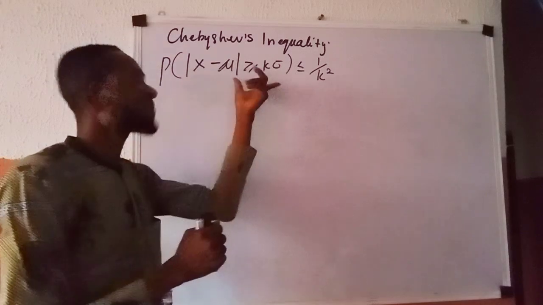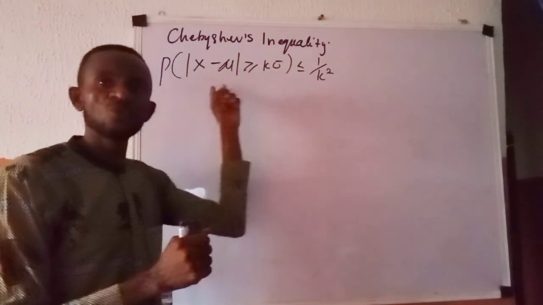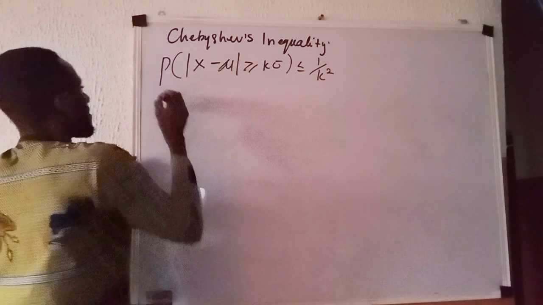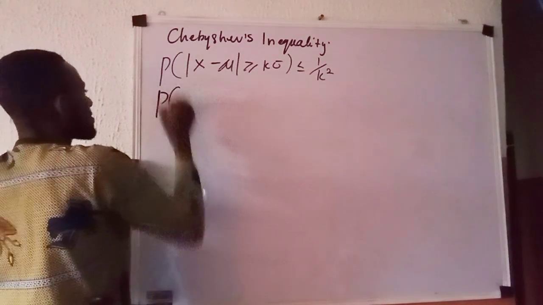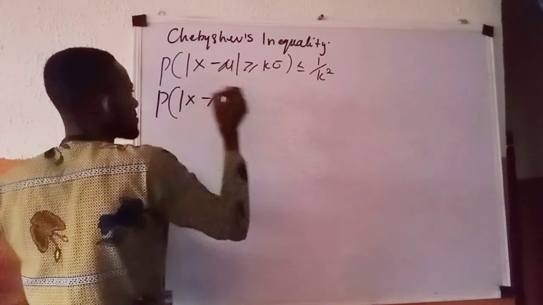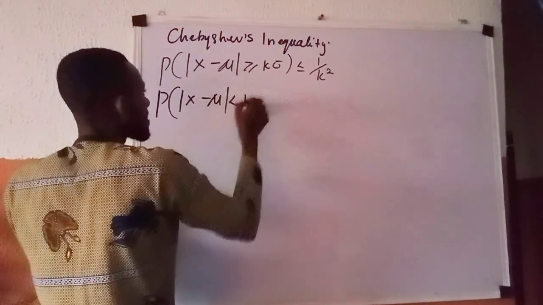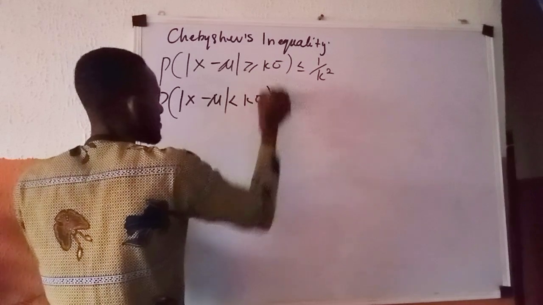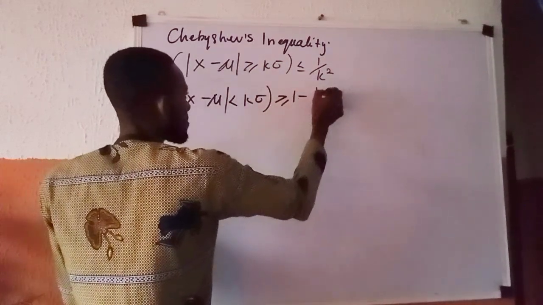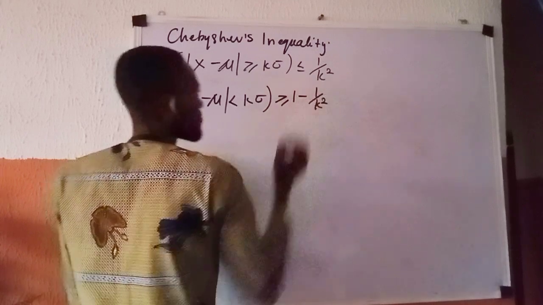How do we redefine this inequality to suit this definition? It will be given this way: the probability that the absolute value of x from its mean is strictly less than k standard deviation should be greater than or equal to 1 minus 1 all over k raised to power 2.